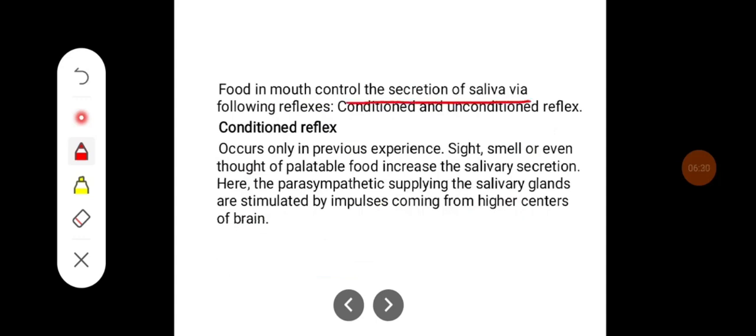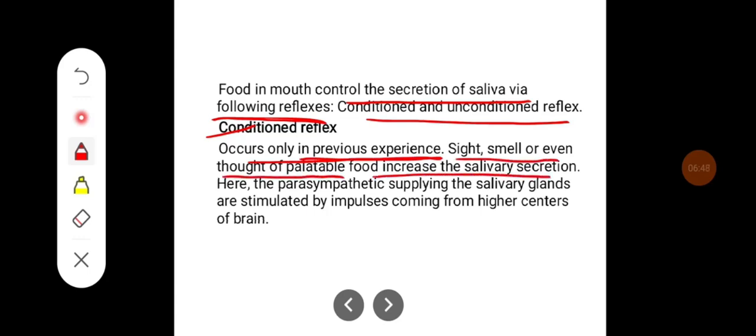The food in the mouth control the secretion of saliva via the following reflexes, that is conditioned and unconditioned reflexes. Conditioned reflexes where the secretion occurs only with the previous experience. The sight, smell, or even the thought of palatable food increases the salivary secretion. Here the parasympathetic supplying the salivary glands are stimulated by impulse coming from higher centers of brain.